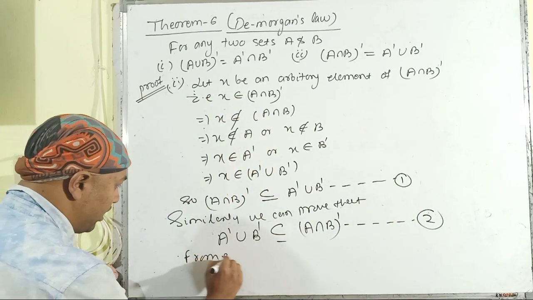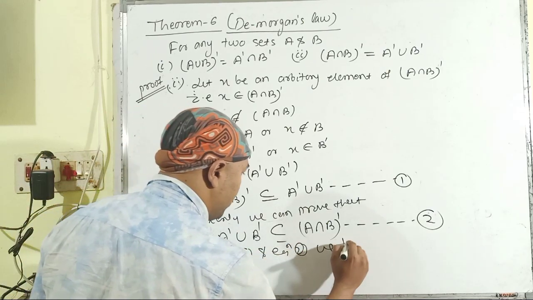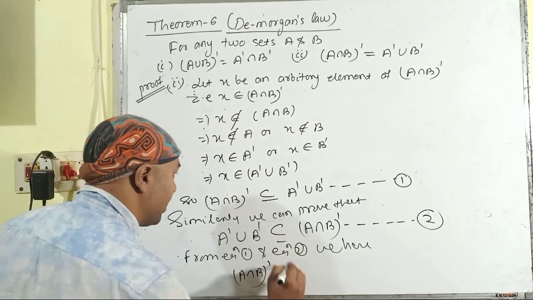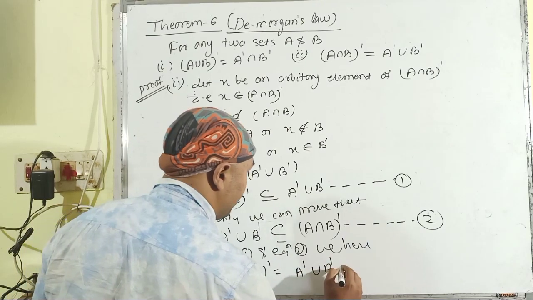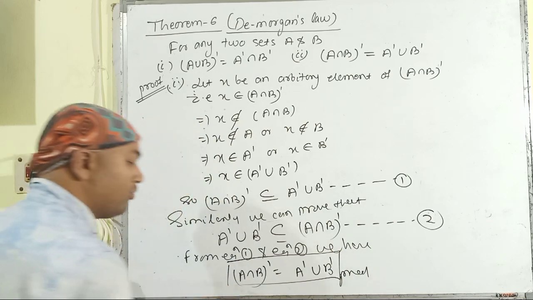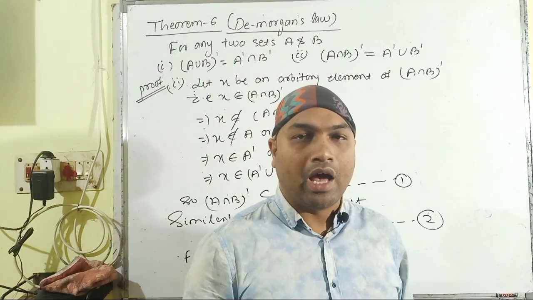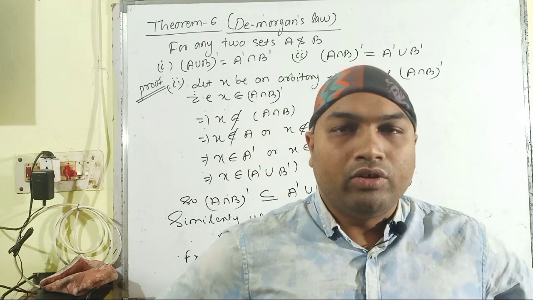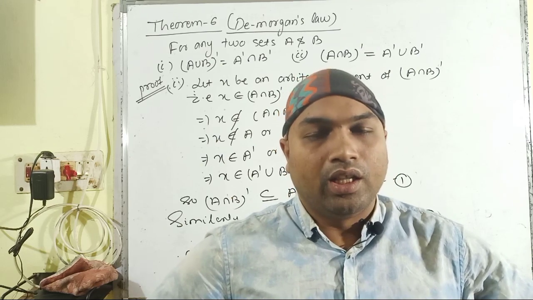From equation 1 and equation 2, we have complement of A intersection B is equal to complement of A union complement of B, and this is the proof of the second part of De Morgan's law. So today we discussed the 6 theorems of algebra of sets, and in the next video session we are going to discuss some problems based upon the algebra of sets. Till then, thank you.